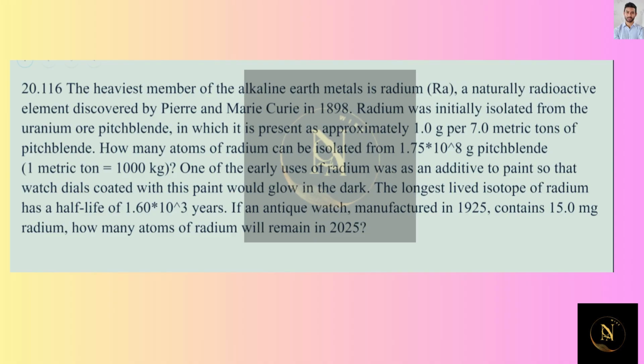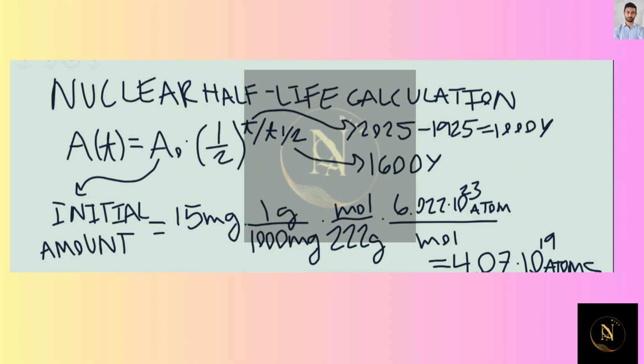So given the half-life of radium, if an antique watch manufactured in 1925 contains 15 milligrams, how many atoms of radium will remain in 2025? So when we're talking about nuclear half-life calculations, we can use this equation where A of t, the amount at some time t, is equal to A naught, which is the initial amount, times 1/2 raised to the power of t divided by t 1/2, where t is the period of time and t 1/2 is the half-life.